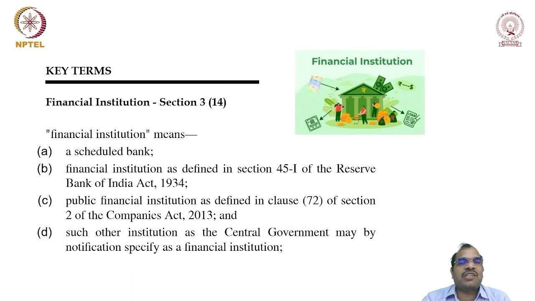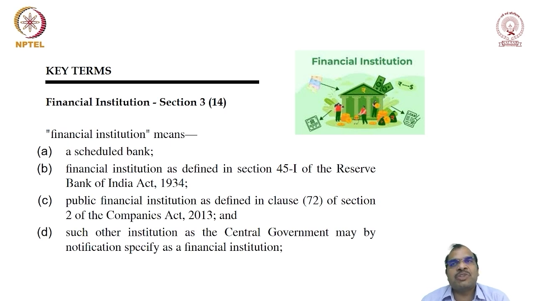Next definition, financial institution. Section 3, subsection 14. Financial institution means a scheduled bank, a financial institution as defined in section 45I of the Reserve Bank of India Act 1934, a public financial institution as defined in clause 72 of section 2 of the Companies Act 2013, and such other institution as the central government may by notification specify as a financial institution.